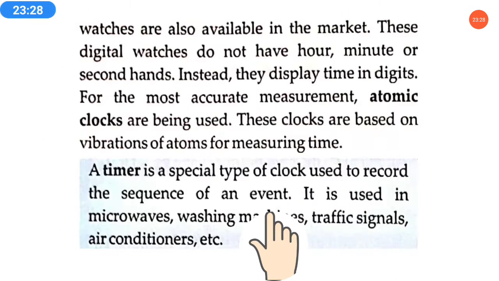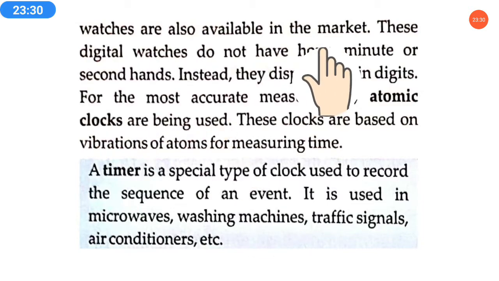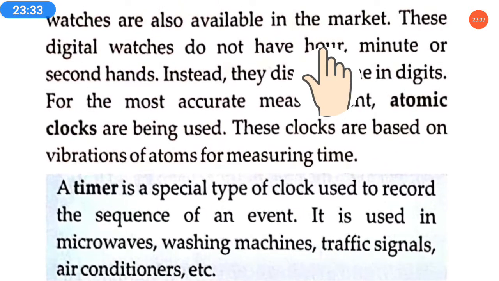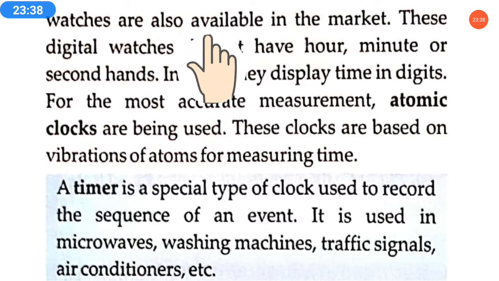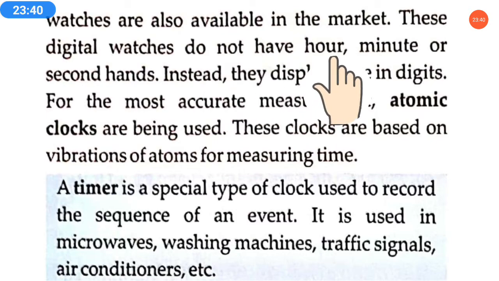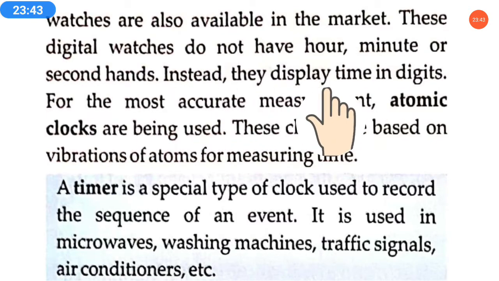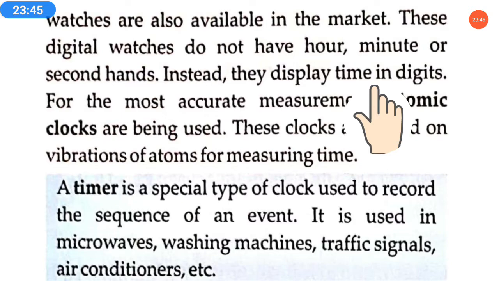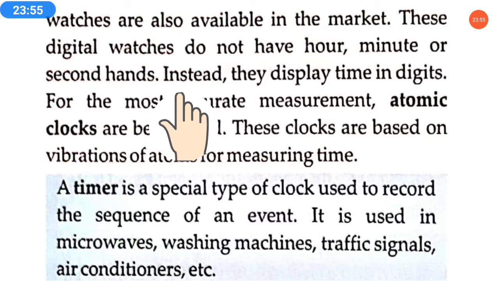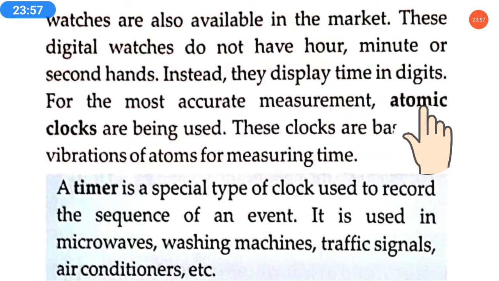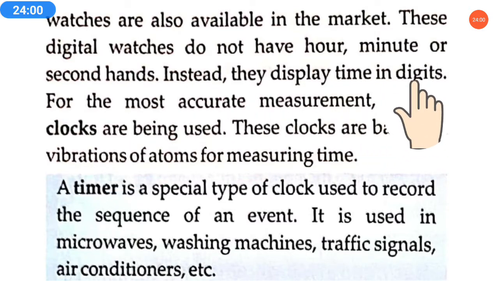Nowadays digital watches are also available in the market. As we know, most commonly used watches nowadays are digital watches. These digital watches do not have an hour, minute or second hand. Instead they display time in digits. In a normal simple clock there are a small hour hand, minute hand and second hand, but a digital watch does not have hands. Instead it shows the time in digits, like 1:12, 5:02, 3:30.